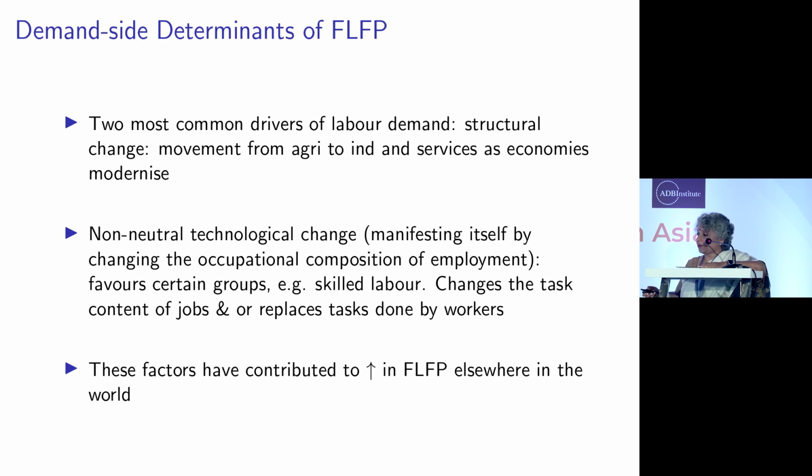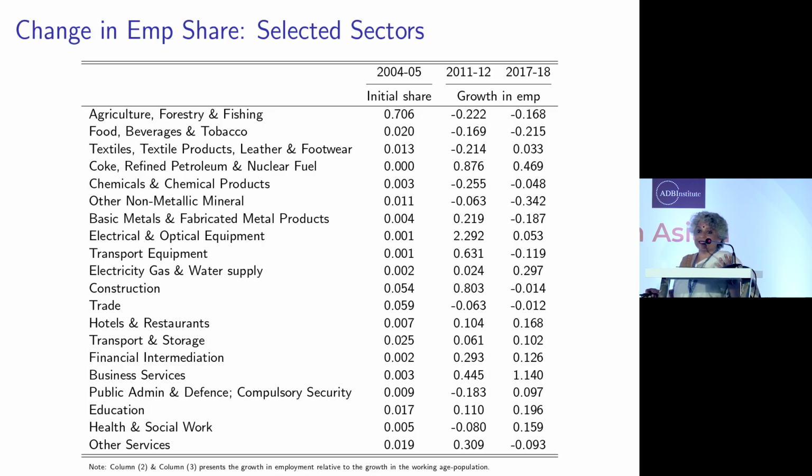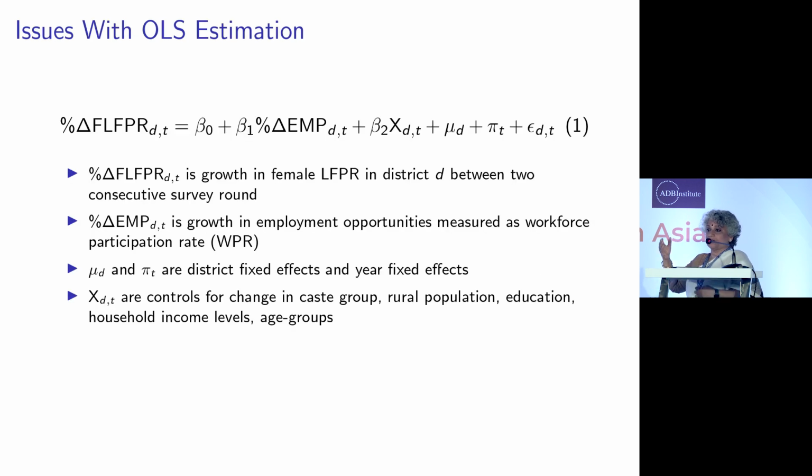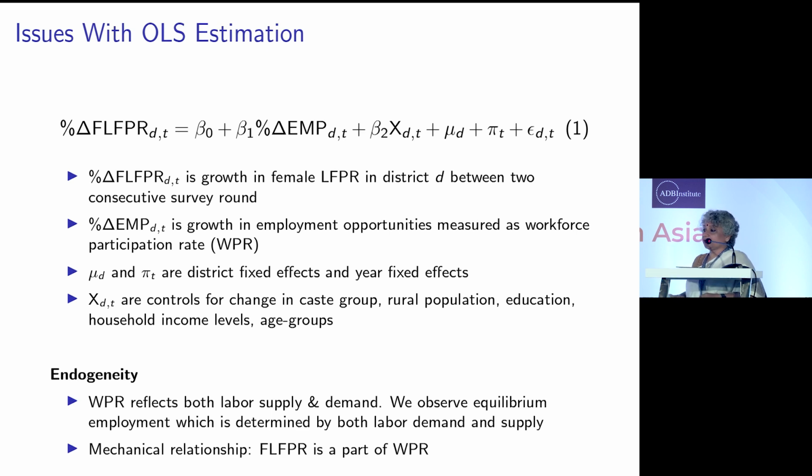And again, more papers, more numbers. Now, one of the issues about examining any demand side factor is how do you measure labor demand? Because all the data that you have is employment, which is a product of supply and demand. So the real challenge in all of these papers is how do you measure labor demand? There is what economists call an instrumental variable, which looks at what the labor demand would have been. You look at the share at an initial period, and you look at the shift over time, and then you combine the two to create an instrument called a shift share instrument, and then you can use that to look at changes in demand.